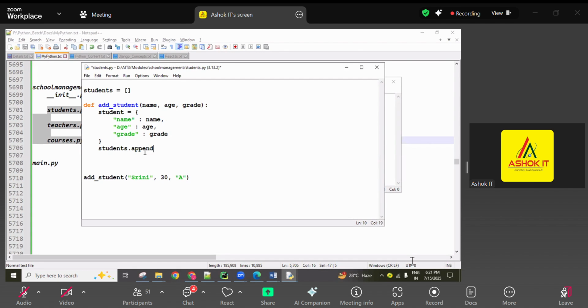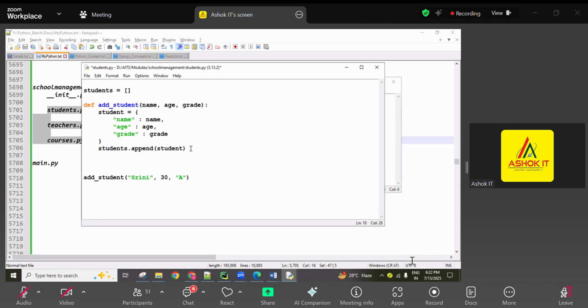Okay, now here we can use the append method, guys. By using the append method, we can add elements into the list. So this is my student. This student object is added to this empty list using the append method. It means it is going to be placed here, guys, internally.